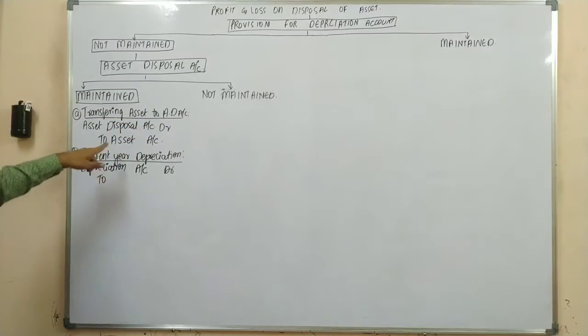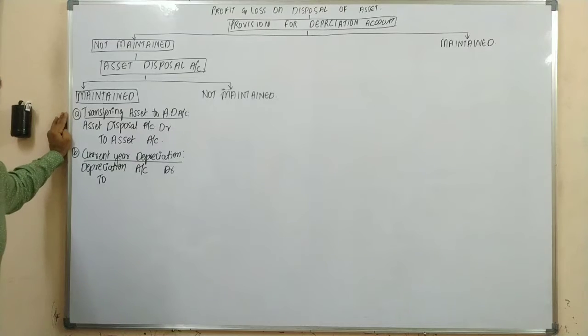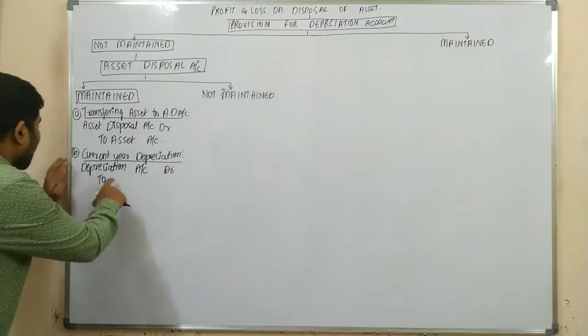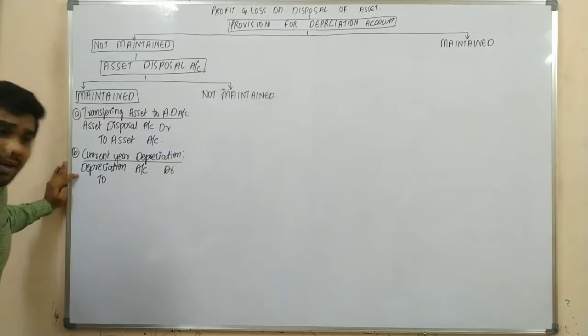We have transferred our asset to which account? Asset disposal account. So this asset disposal account is prepared to know the profit or loss on sale of asset. Yes or no?